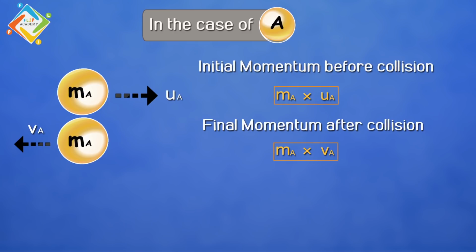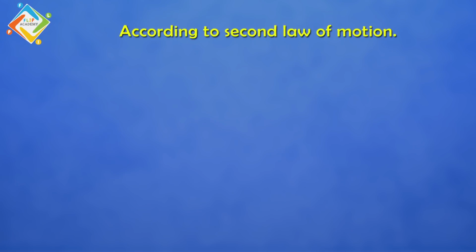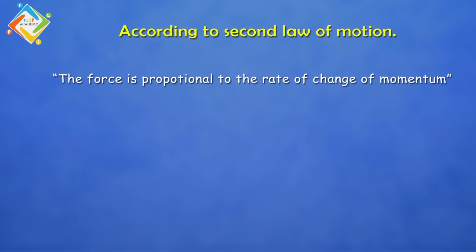If we calculate the change in momentum, it becomes ma va minus ma ua. If we take ma common, it will become ma in bracket va minus ua.